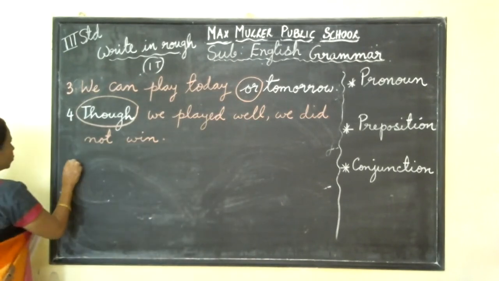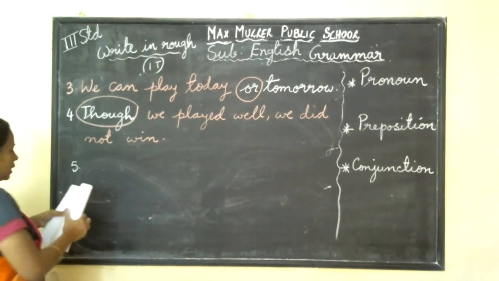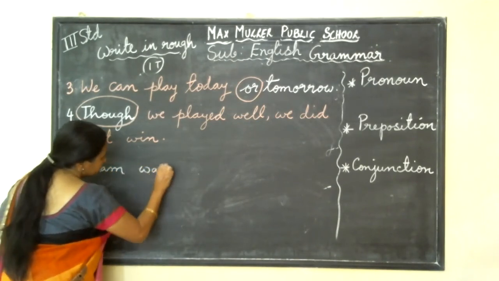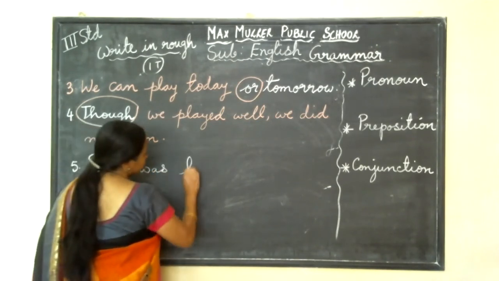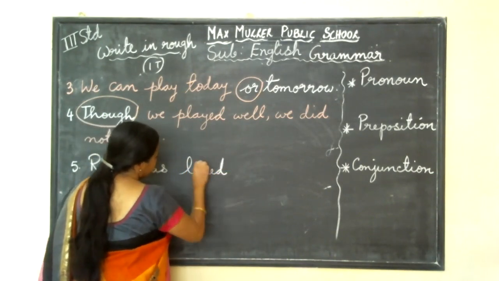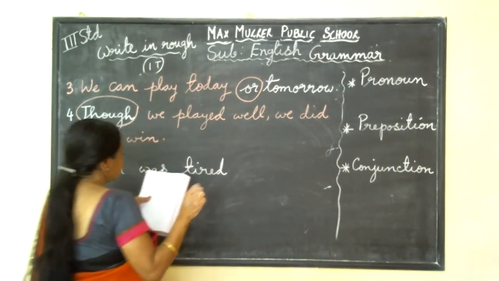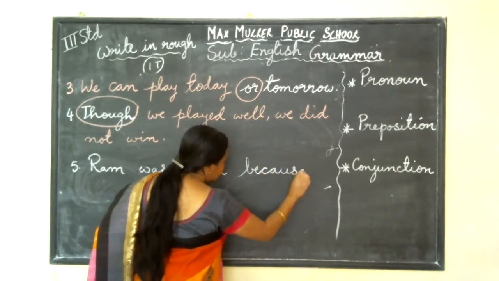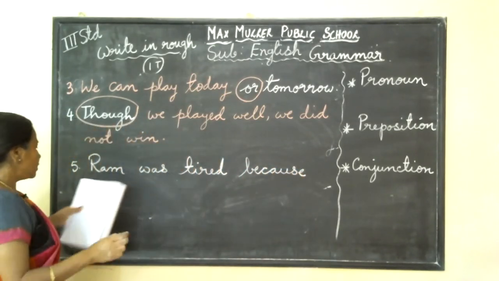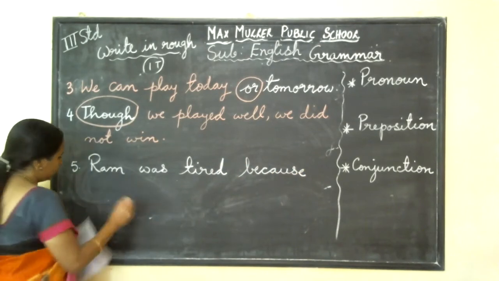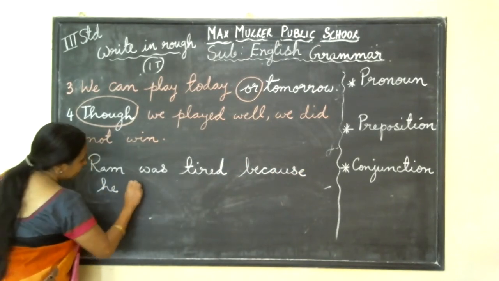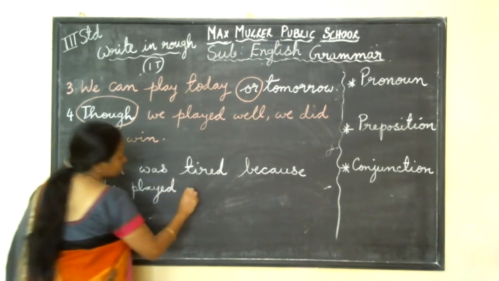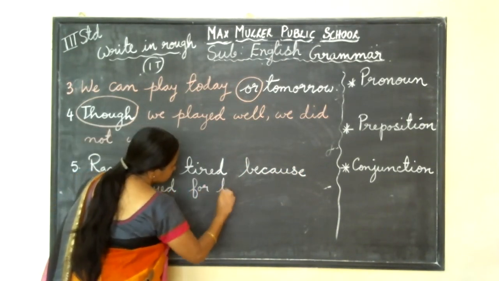Number 5, one more is here. Ram was tired because he played for long. Now they are giving the reason why he was tired. Because he played for long.